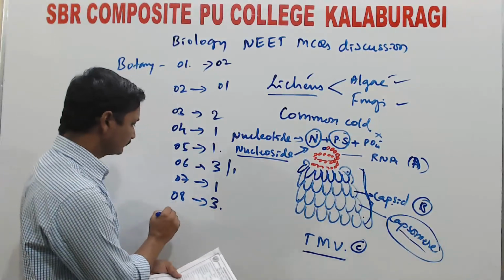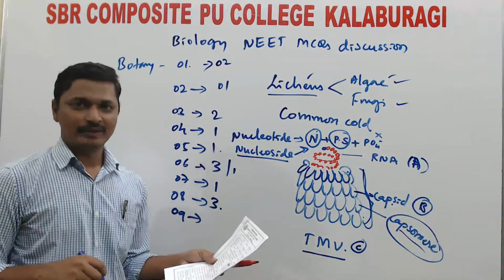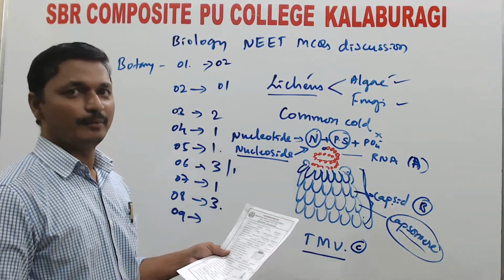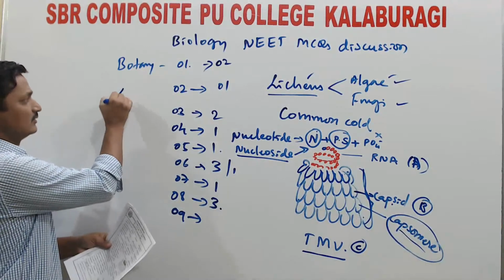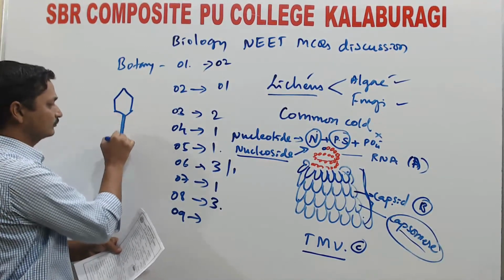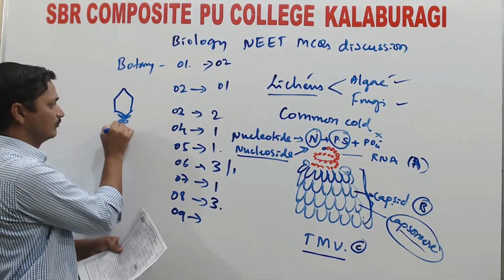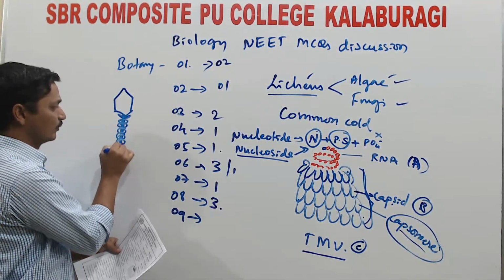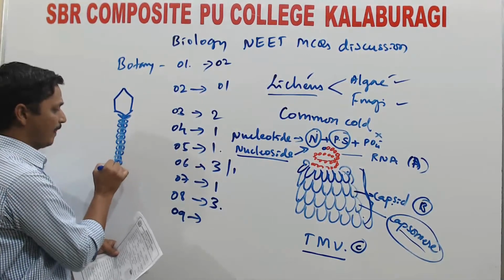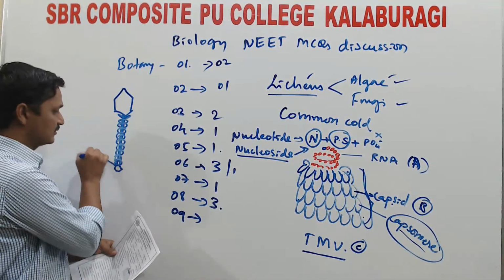Question number 9. They gave one more diagram. The diagram of the virus called bacteriophage. So this is the bacteriophage virus. It has numerous parts.